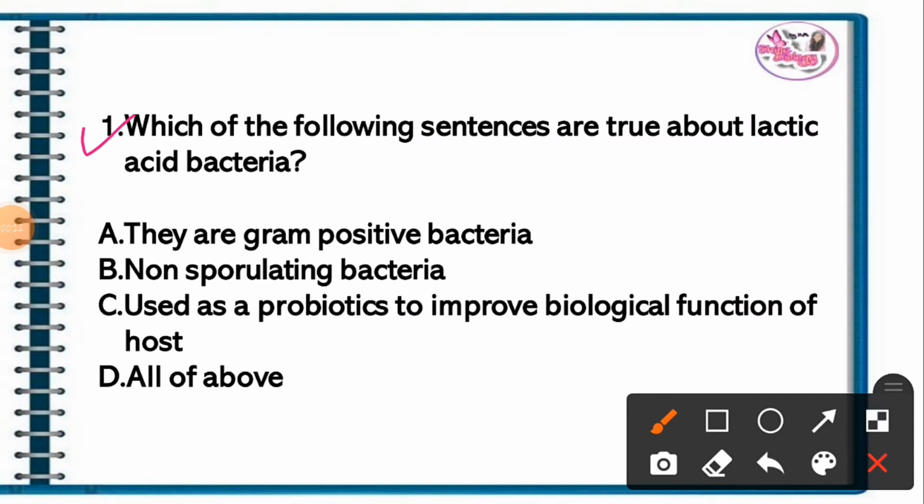Question 1. Which of the following sentences are true about lactic acid bacteria? The correct answer is option D, all of the above. They are gram-positive bacteria, non-sporulating bacteria, and used as probiotics to improve the biological function of the host.